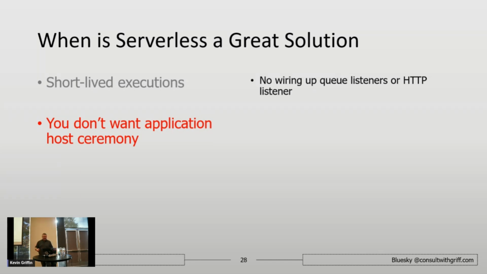I also get the benefit of automatic retries. So your code is perfect, but other people's code isn't. So a lot of APIs fail for various reasons. Databases fail for various reasons. It'd be nice if something failed, if it would just try again automatically, and you didn't have to capture the error and then keep track of how many times it's failed. Retry code is hard, and a lot of us skip it. So wouldn't it be nice if the service would just do that for you automatically? And serverless does that in a lot of cases.